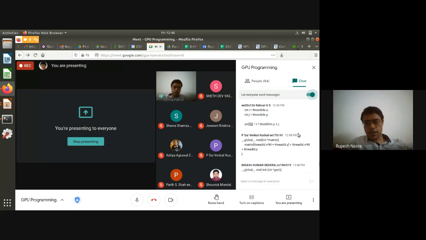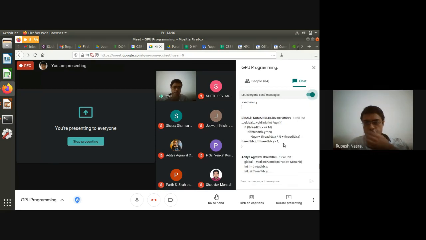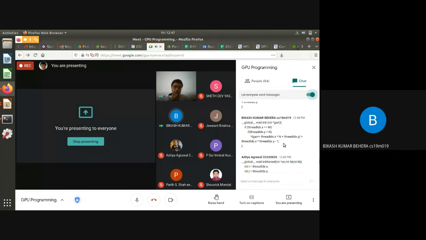That looks correct. Thread idx.x equals M, if idx.y is N. Yes, because I think this expression, those conditions won't be there. Yeah, forgot to remove. So this expression seems to be fine.